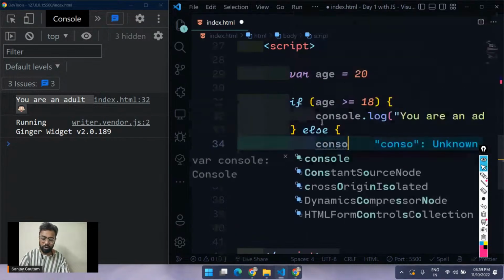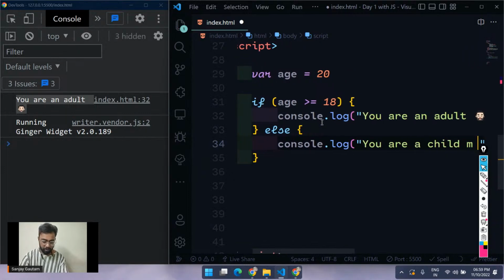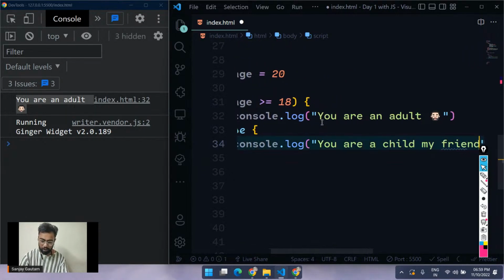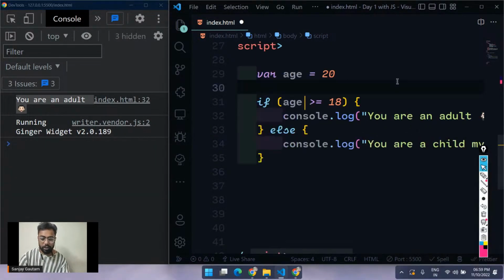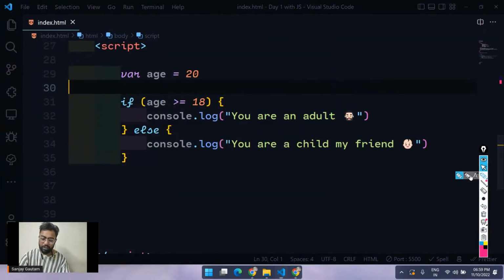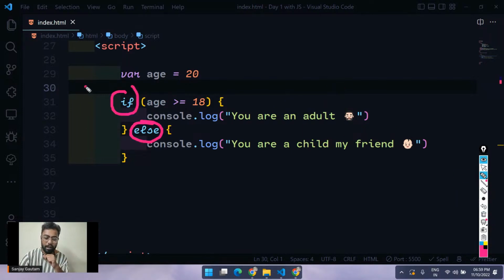And you can write here console.log "you are a child, my friend". Let me put a child emoji. So what we are saying here is, if this condition is true, execute this piece of code, else execute this piece of code. That's all about if and else. Every if can have an else here. Okay, very easy, very straightforward.